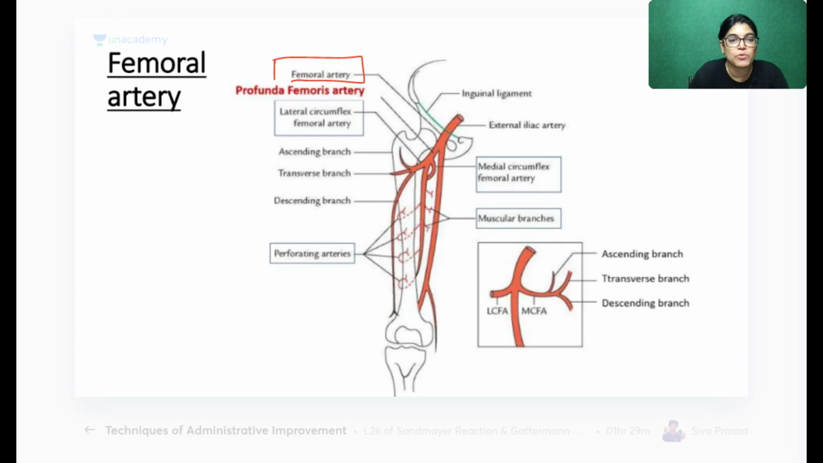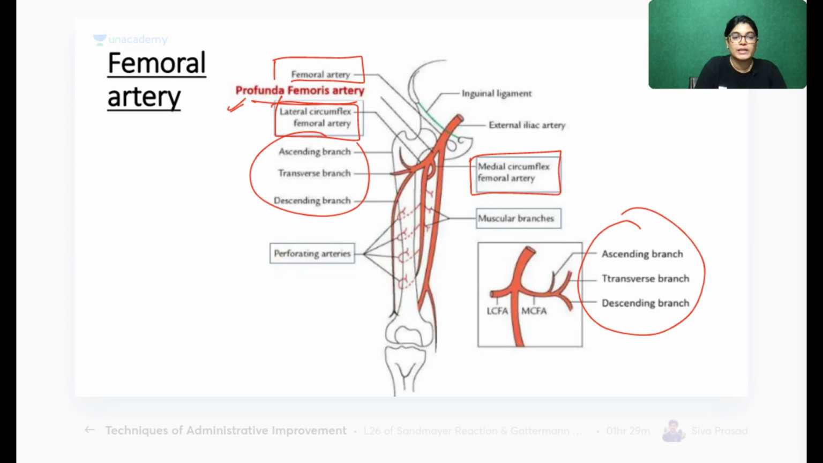Here you can see one of the important branches, profunda femoris, which is basically giving its branches to the medial aspect or medial compartment of the thigh. It is giving two important branches. One is lateral circumflex femoral and the other is medial circumflex femoral. Again, this lateral and medial circumflex femoral is giving three branches. What are they? Ascending, transverse, and descending.